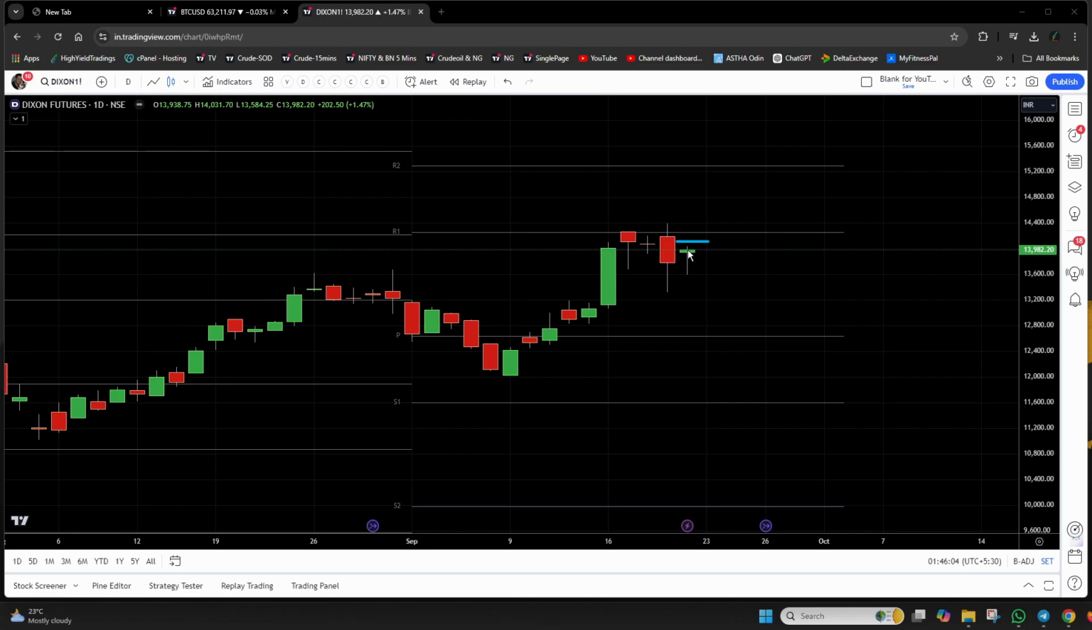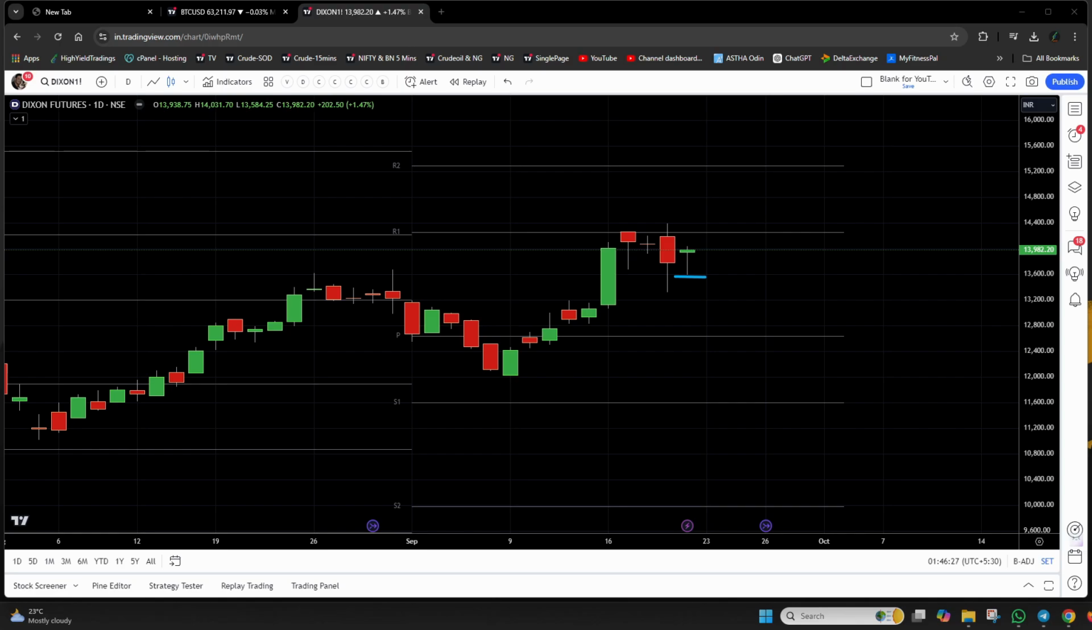Similarly, if you are going long, if you are initiating a buy trade, then always make sure that the stop loss is put just below the inside bar candlestick. Not exactly at the low, below the low. Okay, clear? And how about the target?